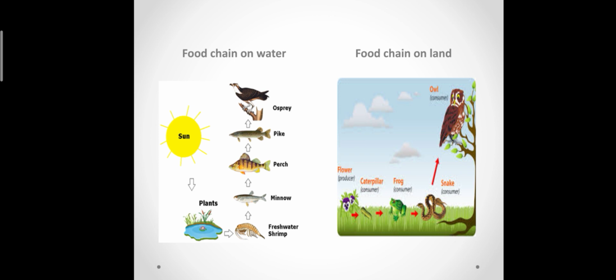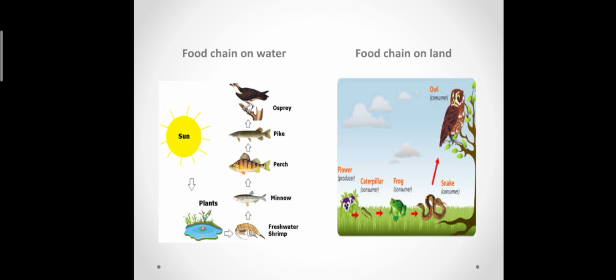In the food chain on water, from the sun the plant is getting the energy and the plant will grow, and on that plant the shrimp will feed, and that shrimp will be eaten by a smaller fish, and that fish is eaten by some other fish, and later that fish will be eaten by some other animal whose name is given, osprey.